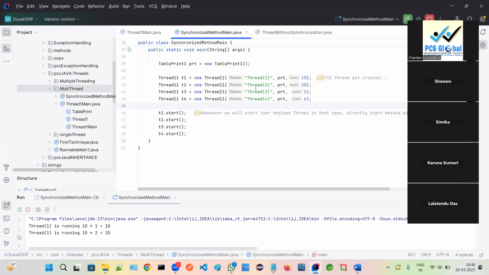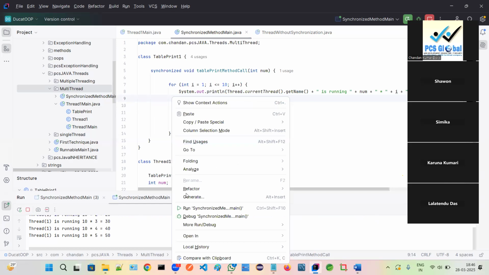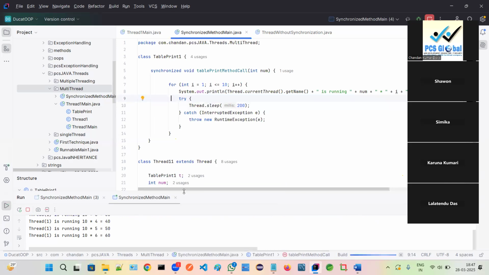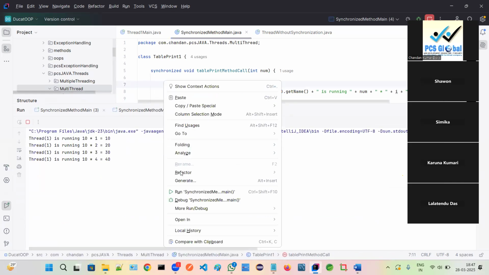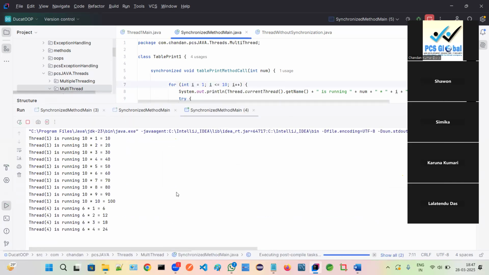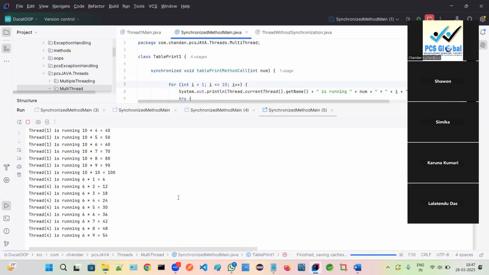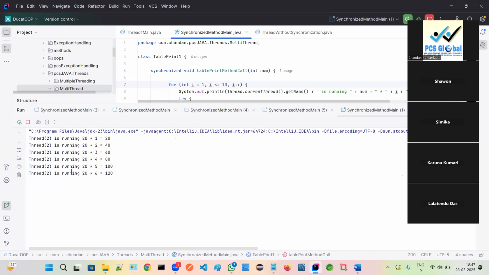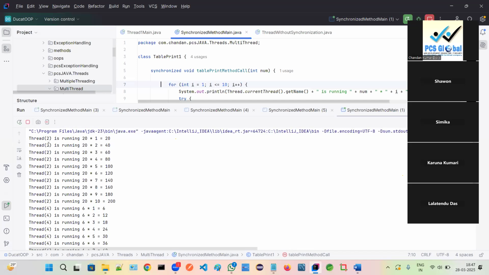Thread one. Okay, sleep mode is more, right? Thread 1 is running. Still thread 1 is running. Now see, thread 2 is running, right? Means there is no order of threads. Who will get first? What I mean to say,